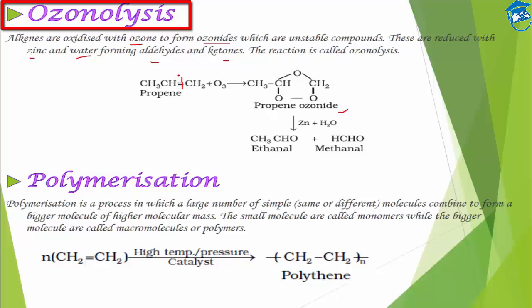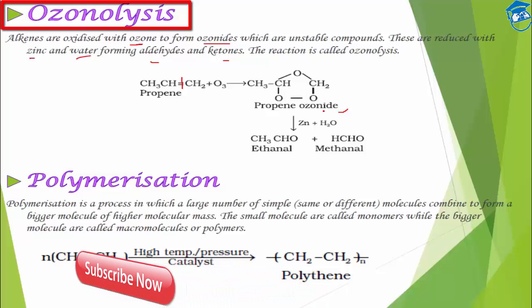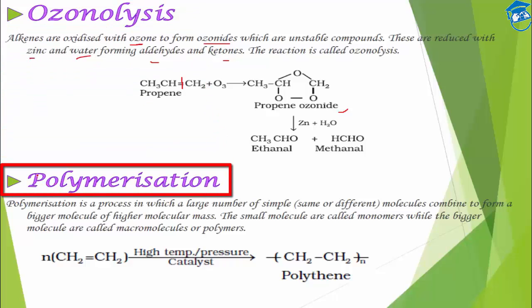Okay, so simple is just cut and then attach an oxygen. So CH3CHO. Similarly, CH2 and O. So HCHO. It will depend on whether aldehyde or ketone is forming. It will depend on the structure of the alkene.